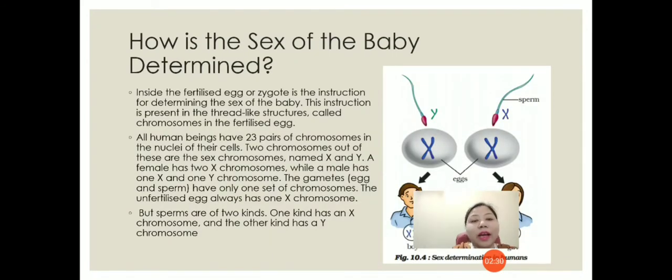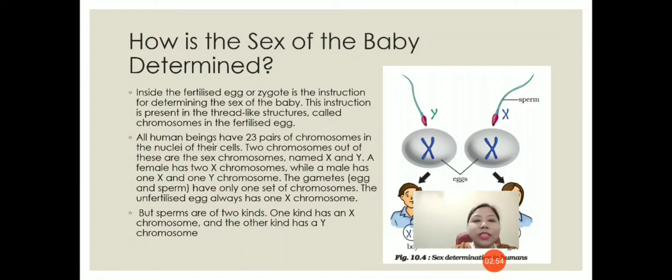Now let's understand how the sex of a baby is determined. All of you have studied the chapter Cell, in which we discussed the nucleus. We discussed that the nucleus contains chromosomes and chromosomes are responsible for carrying the hereditary characters from parents to offspring.